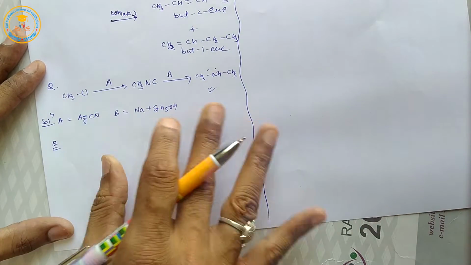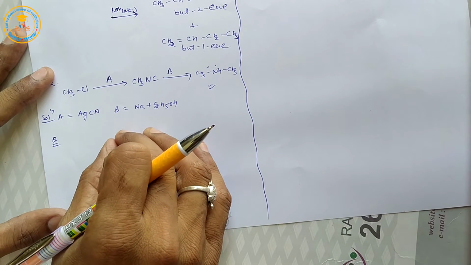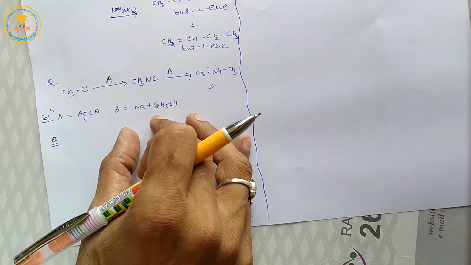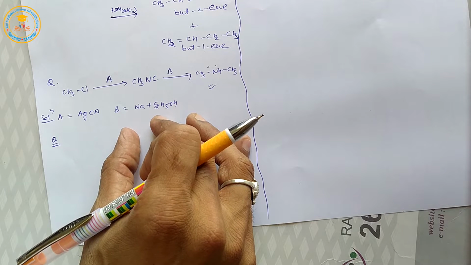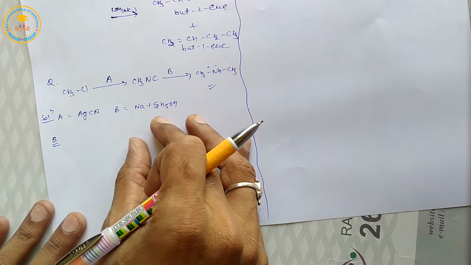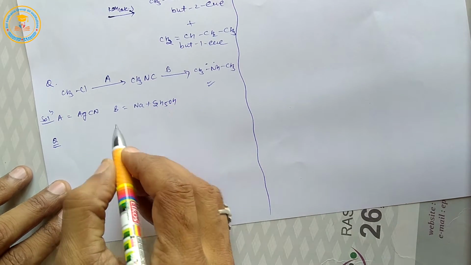Now the next homework question. The question was: arrange the following halogen derivatives in increasing order of SN1 reaction.